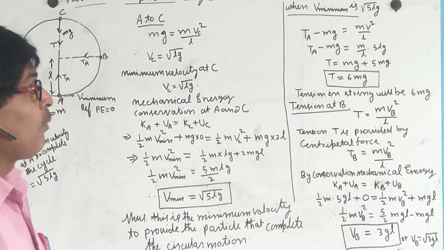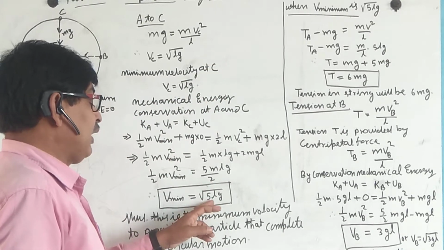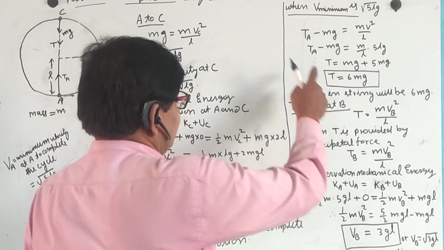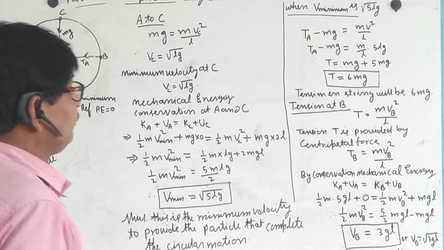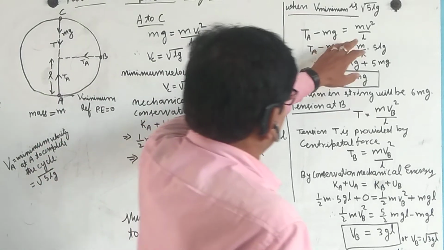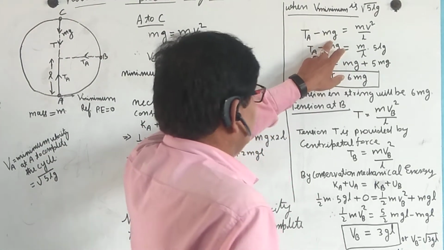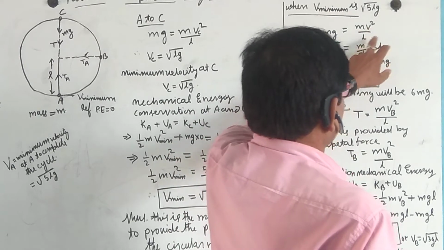Now when the minimum velocity is under root of 5 L g, in this case we see that the tension minus mg is equal to mv square by L.